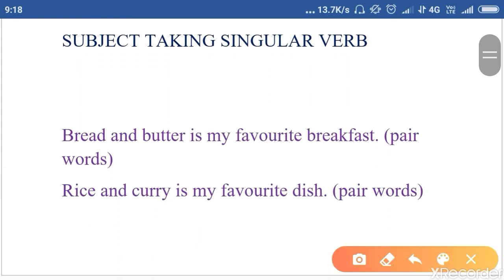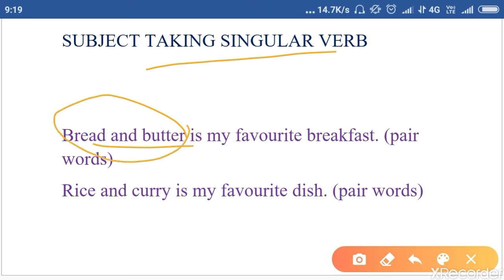Now, to make this topic easy for you to understand, I have divided it into two parts. In this part, I'll discuss only those subjects which take a singular verb. Clear? So let's start. Subjects taking a singular verb. Bread and butter is a pair word, so we take it as a singular entity. When we take it as a singular entity, it becomes "is." Clear? So bread and butter is my favorite breakfast.